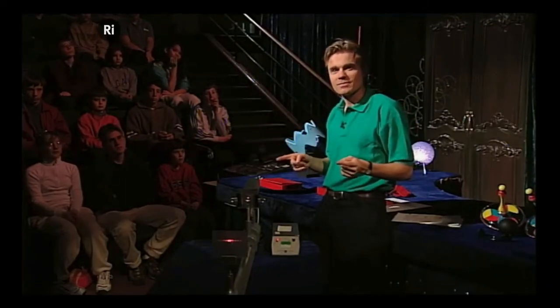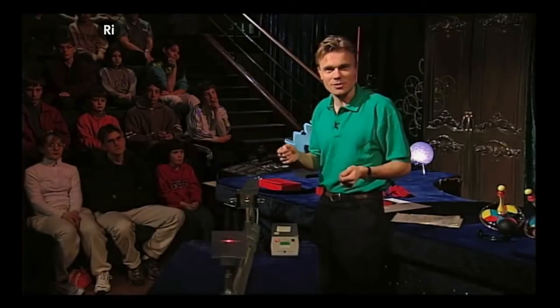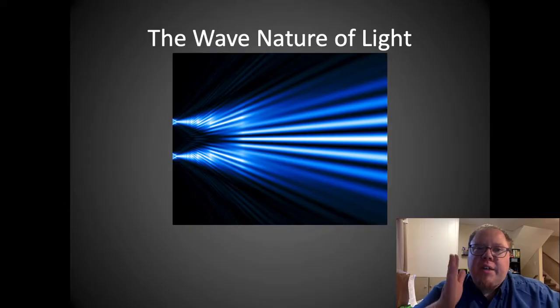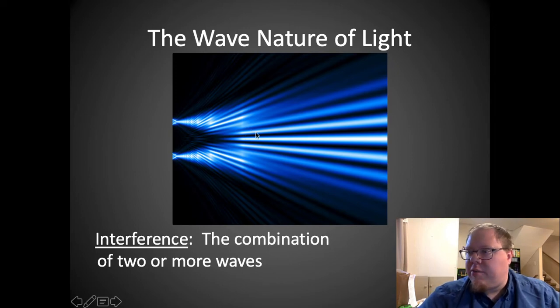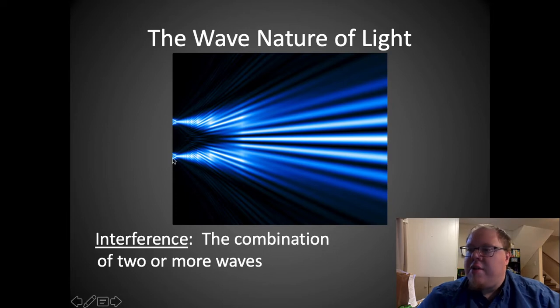After all, particles wouldn't do this. So light interferes with light. If you have two light sources, they will actually combine in certain spots, and you will get this brightening here. I think this image is excellent, showing the two lights, how they combine and interfere with each other, because the light source would essentially just go straight if it weren't for this one.